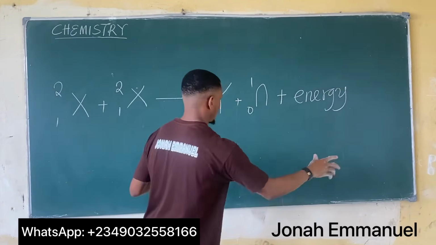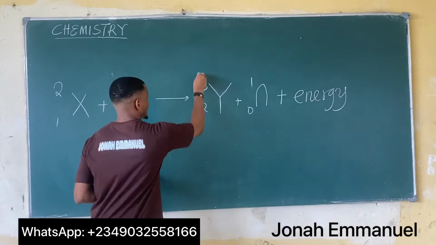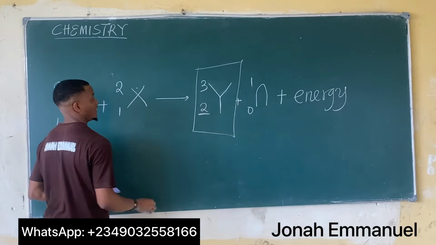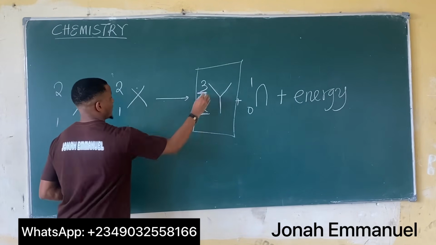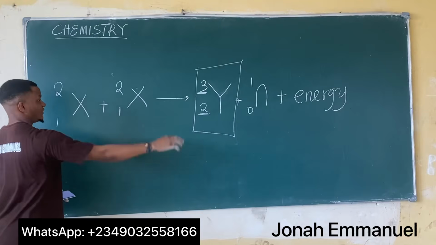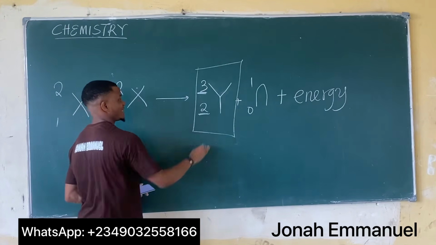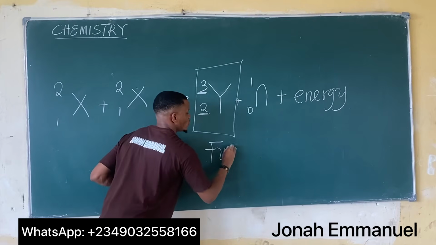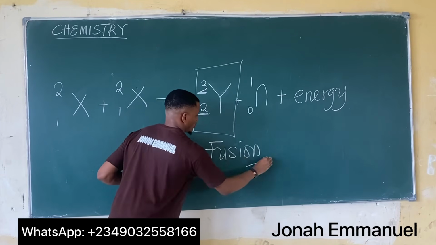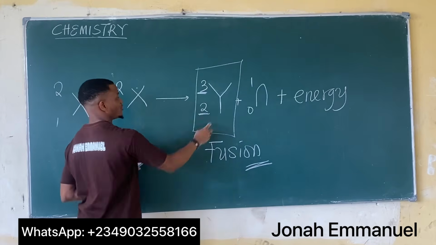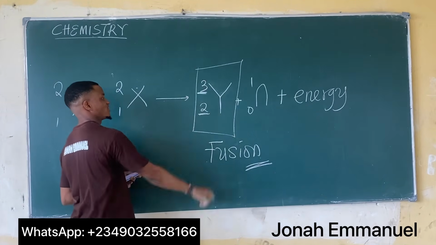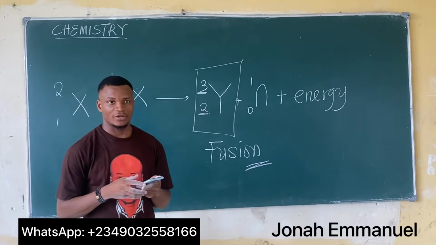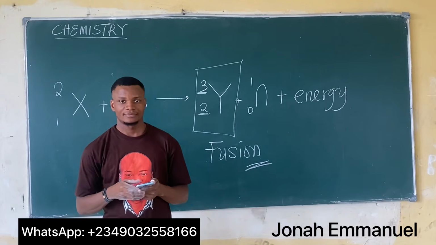If I look at this equation, this is the element that has the greater atomic number and mass number compared to the others. Since this element is found on the right hand side, this becomes a nuclear fusion reaction. So the answer is fusion, option A.